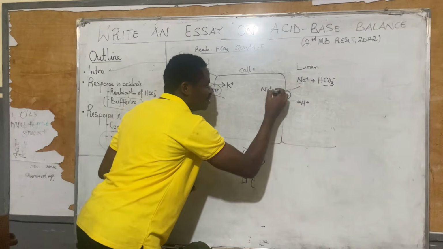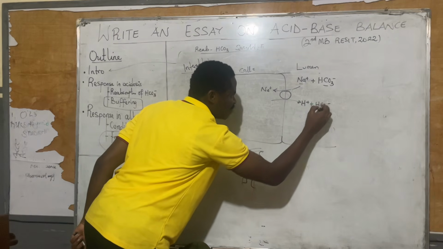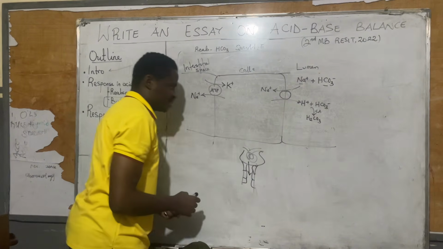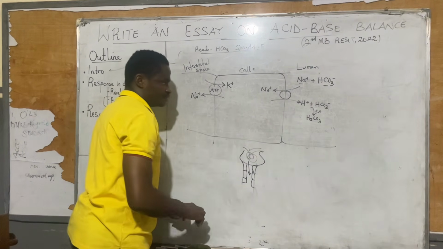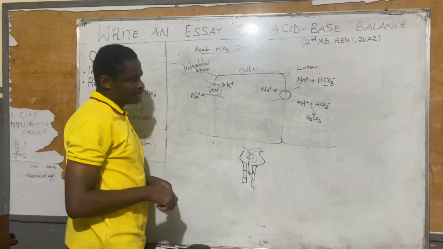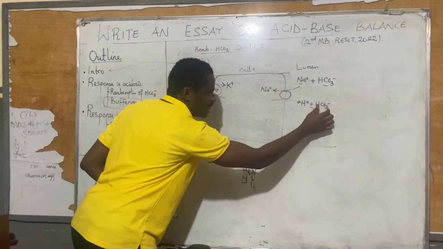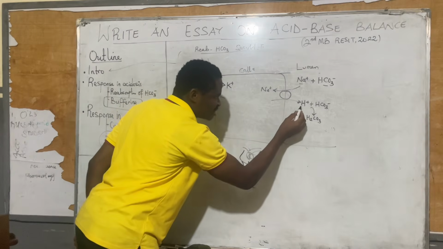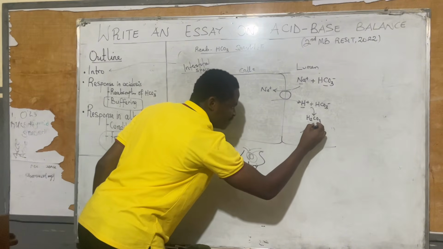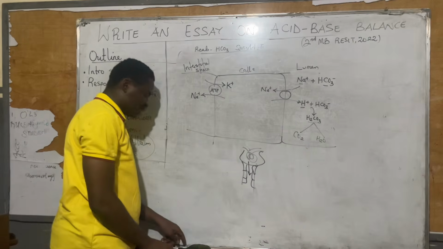Sodium is exchanged for hydrogen. Hydrogen and HCO3 minus together are going to form what we call H2CO3, with the enzyme carbonic anhydrase. Sometimes some leave out the enzyme and say it's non-enzymatic because they can easily recombine together. Now, I want to say something. You can imagine that we are reabsorbing HCO3 minus from here. We are reabsorbing it because it has first of all bound to H plus to form this structure. This structure will then break down to give you CO2 and more water in the lumen.